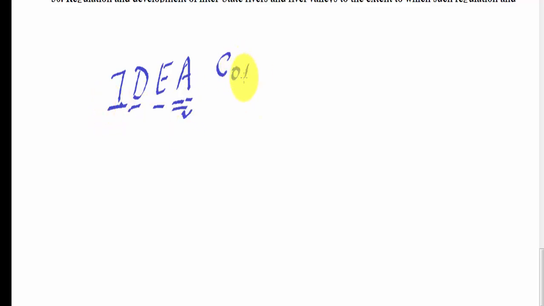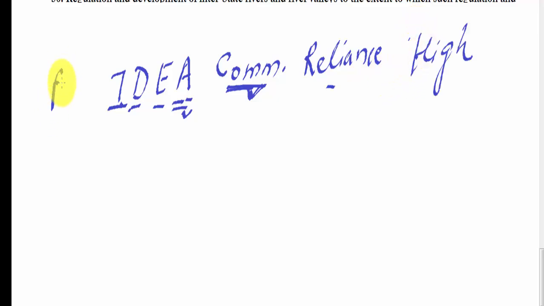Idea, communication, things related to communication, spectrum, all these things come under the union list. Idea, communication. For railways I have used Reliance. Somehow Reliance, Idea, these all are related because these all are communication companies. So Idea, communication, Reliance. For highways, high. For ports, port. I'm saying someone support Idea, communication because Reliance prices are high. And how will you relate this sentence to the union list? Connect Reliance, Ambani to Modi.